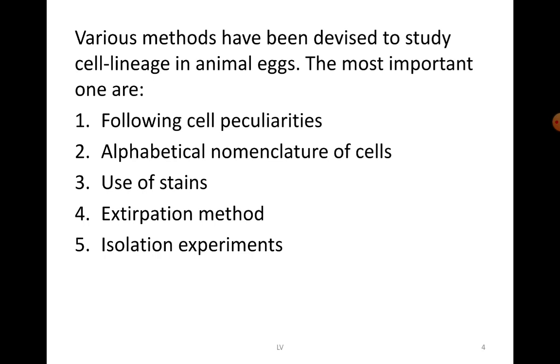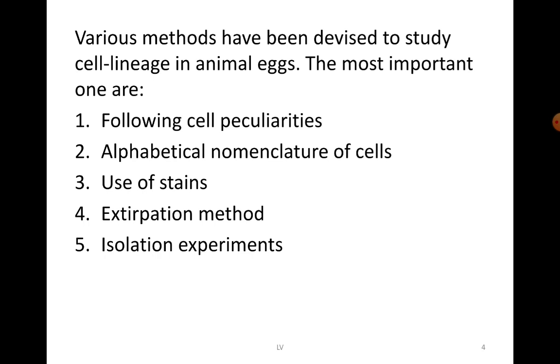You are removing some portion of the developing embryo to see what organs are lacking once it is fully formed. So what inference can you draw from this? Whatever blastomere you have removed will be responsible for the organ which is not there in the fully developed form. By this you can conclude these blastomeres are responsible for the differentiation of this particular tissue or organ. That is one method.